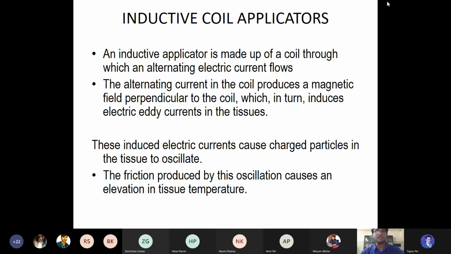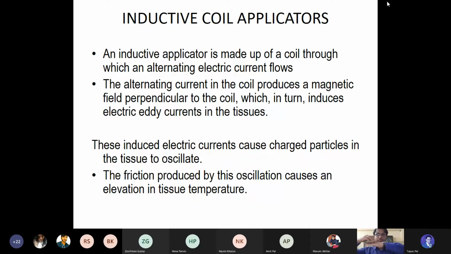This induced electrical current causes charged particles in the tissue to oscillate. Whenever this eddy current penetrates the patient's body, the tissue is charged according to the ionic formation. The tissue is charged and oscillates, meaning the particles move against each other, and as they move against each other, there is friction. The friction produced by the oscillation causes the elevation of the tissue temperature.